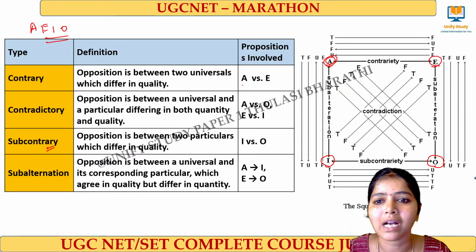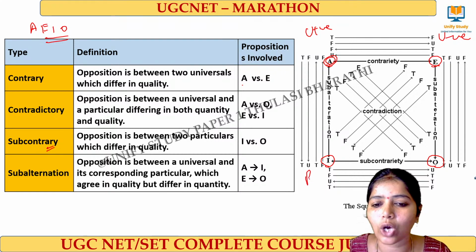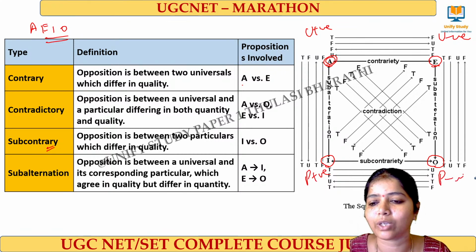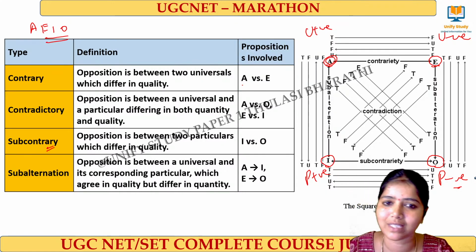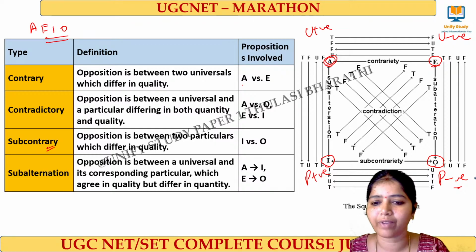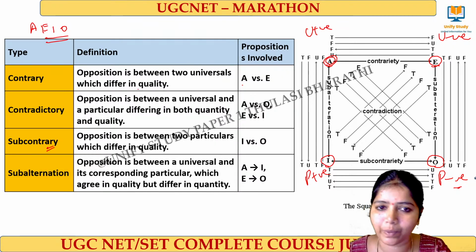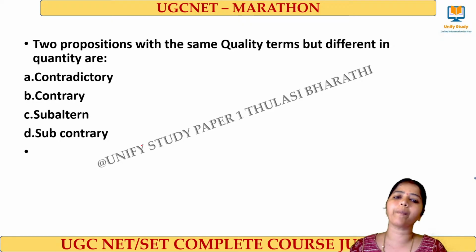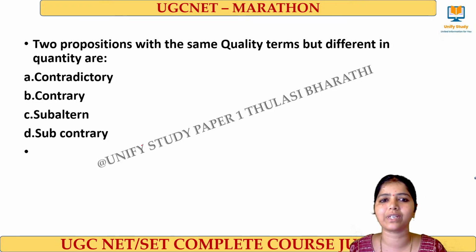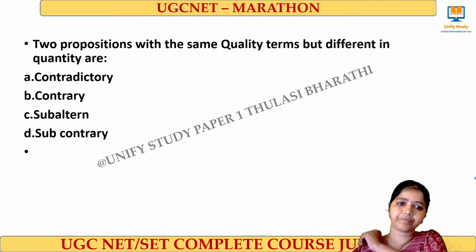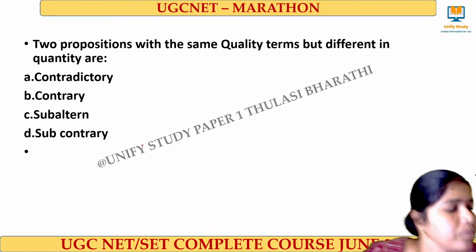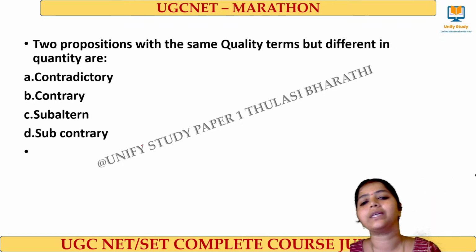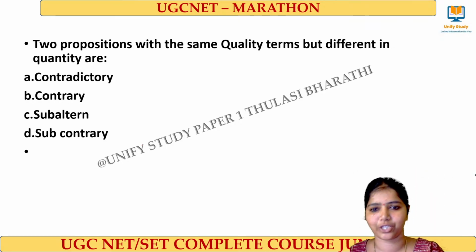That you should remember. This is called universal positive and this is called universal negative. This is called particular positive and this is called particular negative. This you should remember; it is the basic for all sorts of syllogism-based questions. Yes, clear? Very good. Now let's quickly start with the questions. Two propositions with the same quality terms but different in quantity are dash.